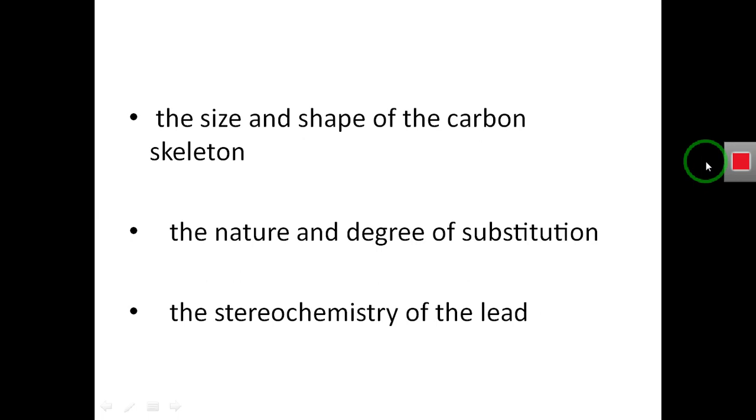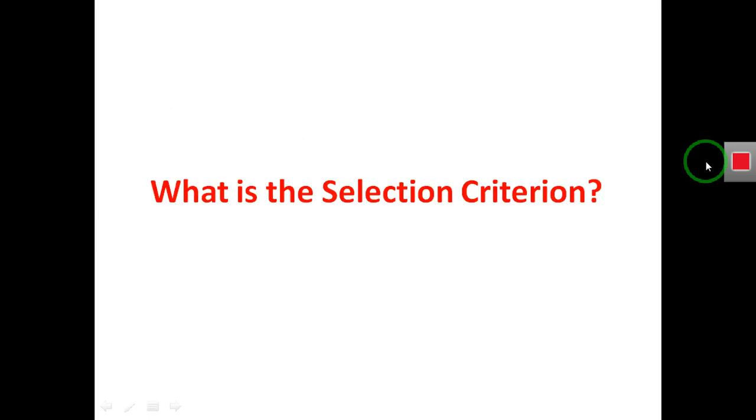These are the changes that we can make. We can make the changes in the lead compound on the basis of the size and shape of the carbon skeleton, on the basis of the nature and the degree of substitution, and on the basis of stereochemistry of the lead compound. And what is the selection criteria?